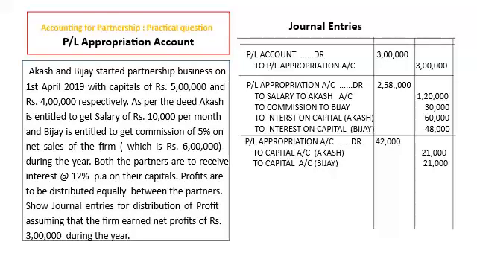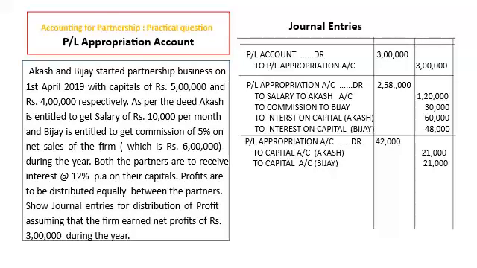Now, to distribute salary, commission, interest on capitals, etc., it will be PL appropriation account debit, but we will not write the amount first. To salary to Akash, 10,000 into 12 months, 1,20,000. Commission to Vijay, 5% of 6 lakh, 30,000.